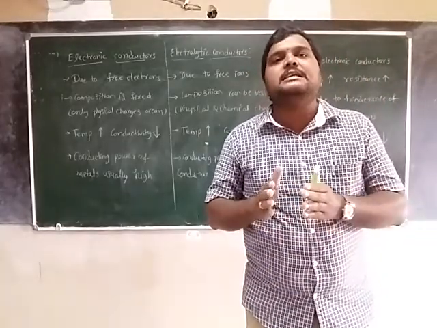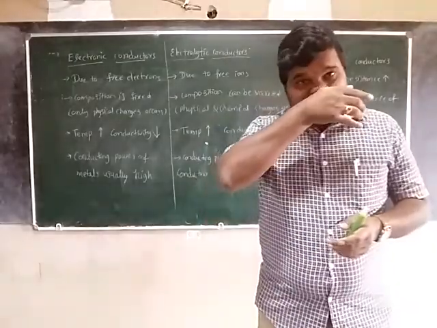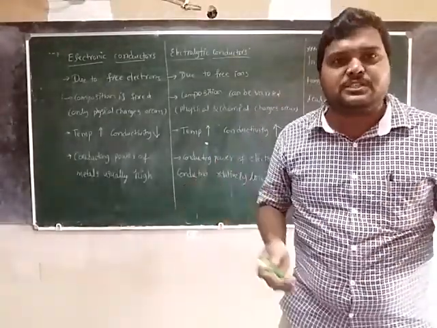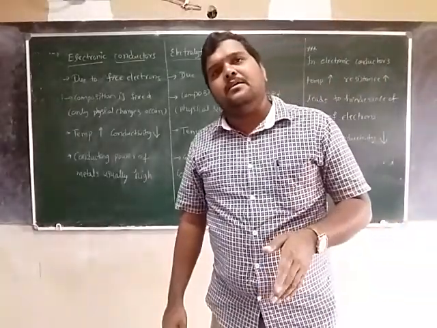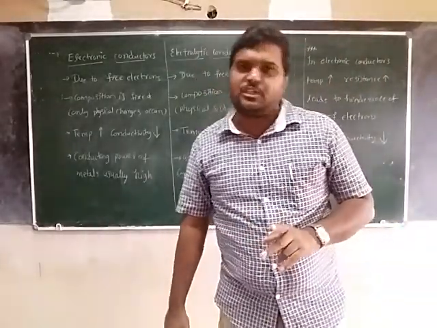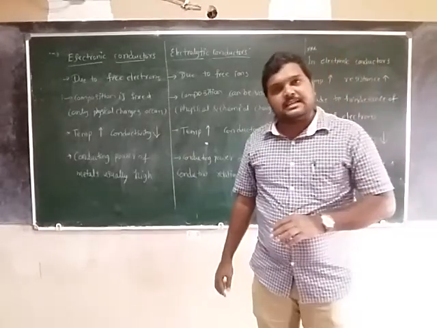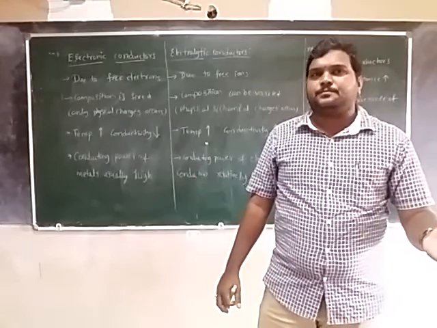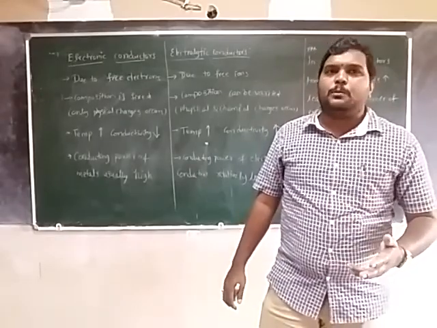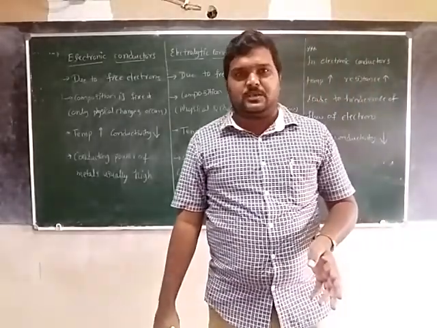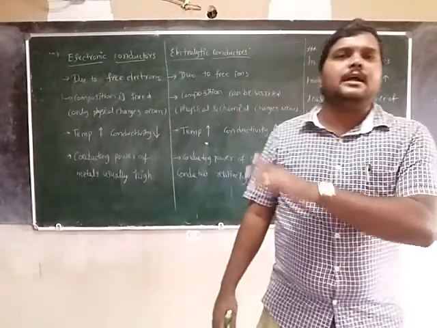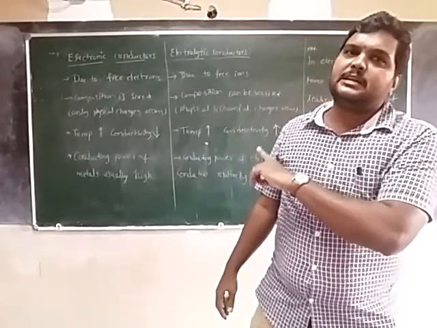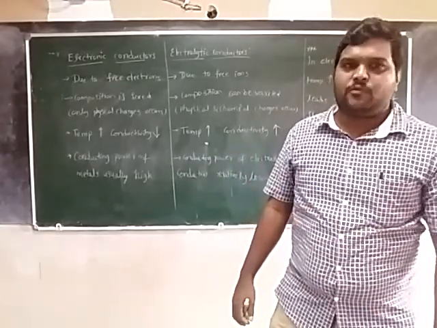Why? Because ionization takes place, meaning separation of the ions takes place. So we may see both physical and chemical changes. In electronic or metallic conductors there is no change in the composition, only a physical change. But in electrolytic conductors, physical and chemical change occurs, and the composition also varies.